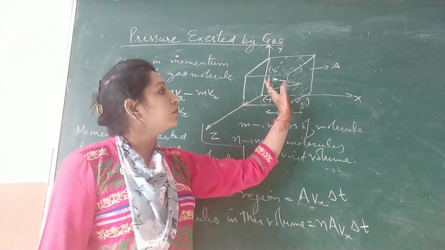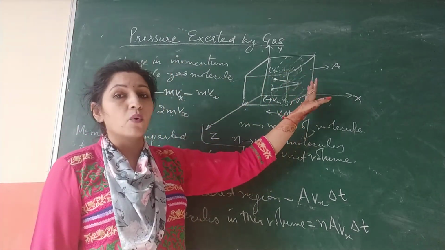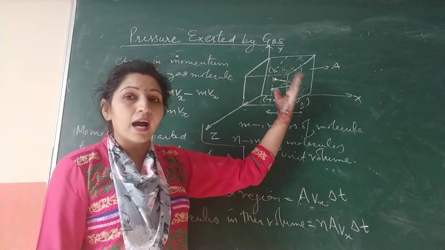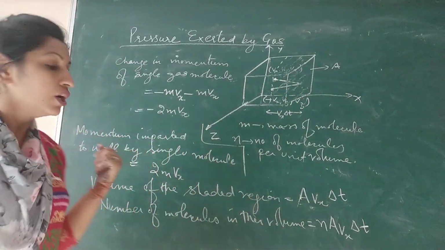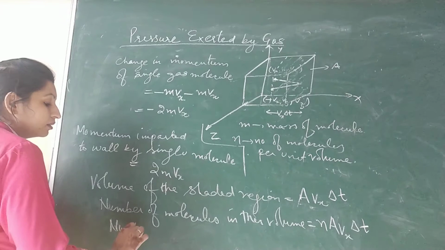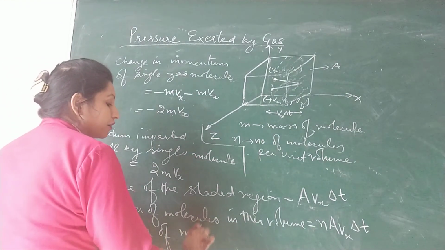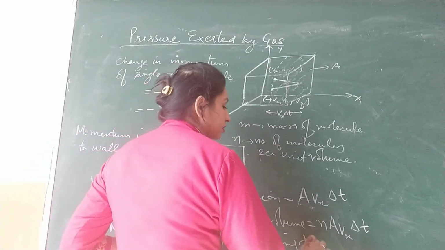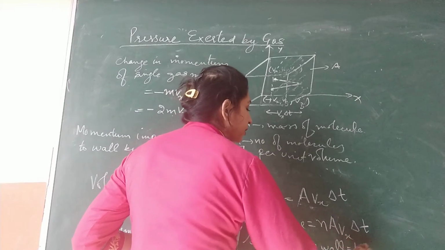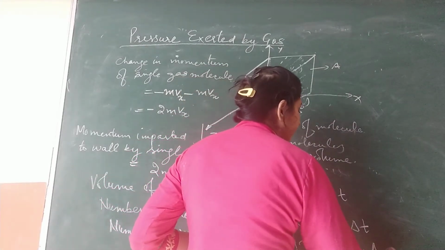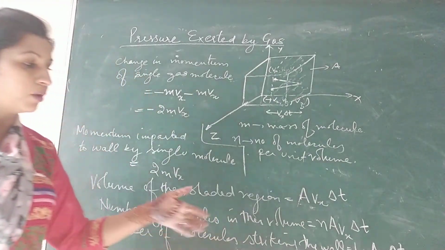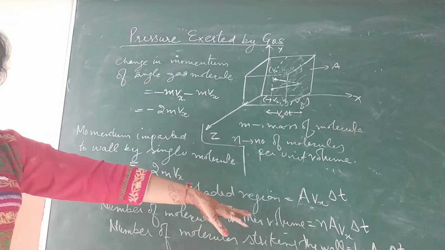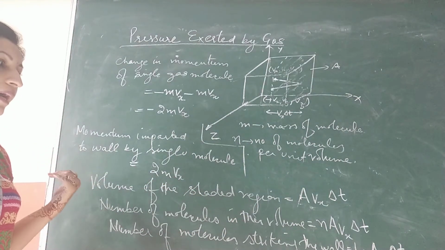Now, is it so that all the molecules are moving towards the wall? No. On the average, we can assume that half of these molecules are moving towards the wall and half are coming back after collision. So the number of molecules striking or hitting the wall in time delta t is equal to half of this. It should be clear why we have taken half, because all the molecules cannot simultaneously move towards the wall. Half of them are coming back.